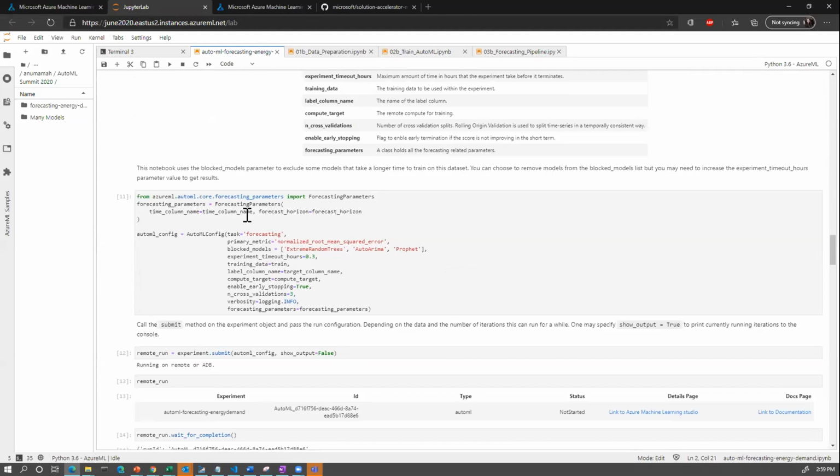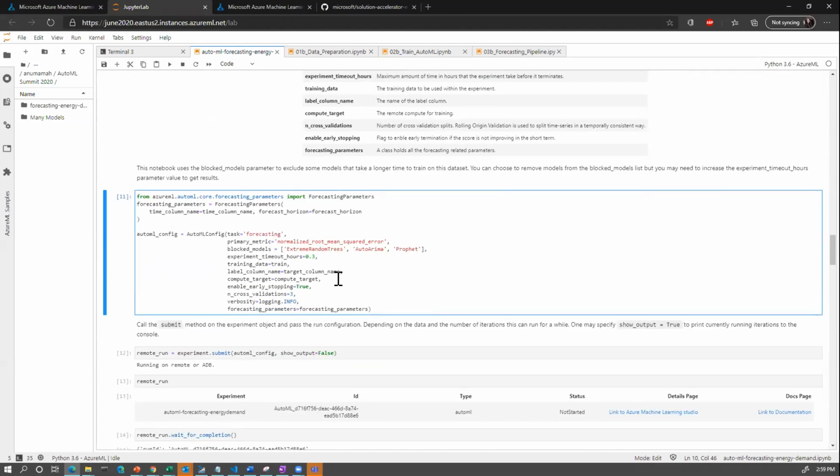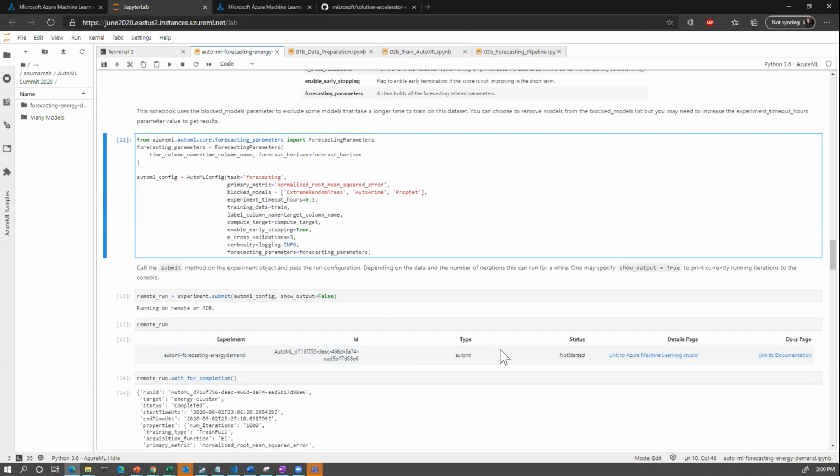So similar to how we did in the UI, this is how you specify the task type. In this case, it's forecasting. You could choose your primary metric. You could block some algorithms. And then all these additional parameters you could find here, and you could tweak them based on whatever you're trying to do for your experiment. And then you could go ahead and launch your remote run.